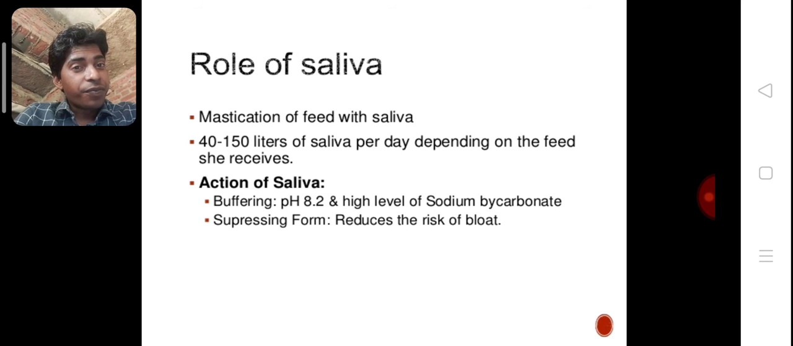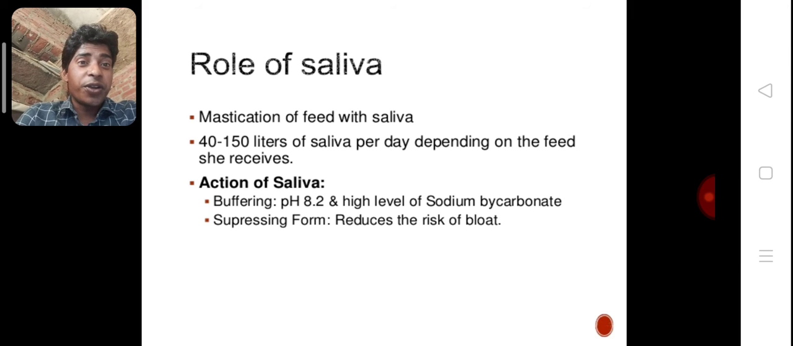Action of saliva: buffering. You know what a buffer is? The pH of saliva is 8.2, with a high level of sodium bicarbonate. It helps reduce the risk of bloat.